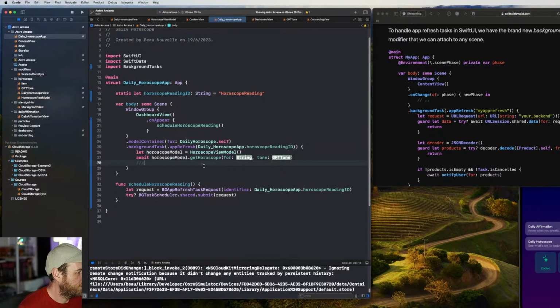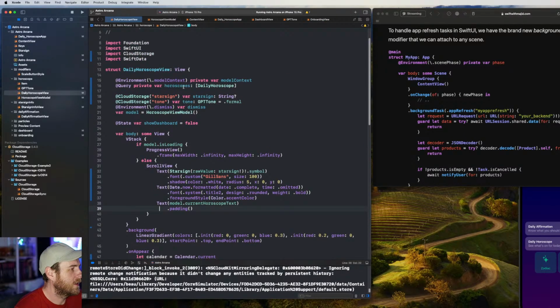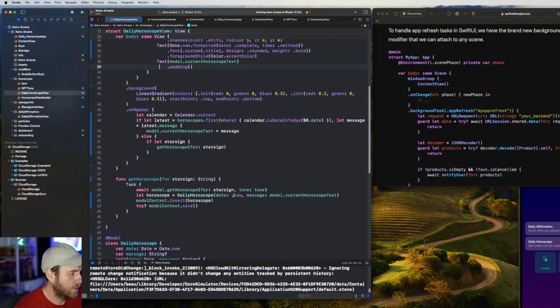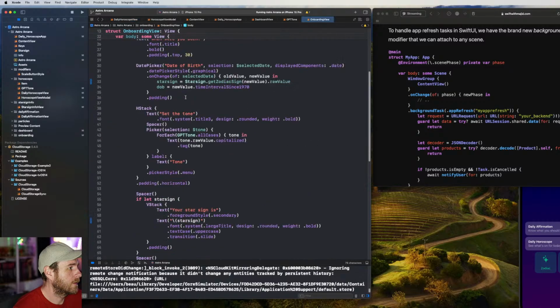Right. So what am I doing here? I don't know what to do. Oh, we just borrow it. We can clean it up later, right? We just borrow it. It's fine. So on the view, we need access to the date, which would be. Oh, we've got the star sign and the tone. I suppose we can just copy both of these. And then we've got them.